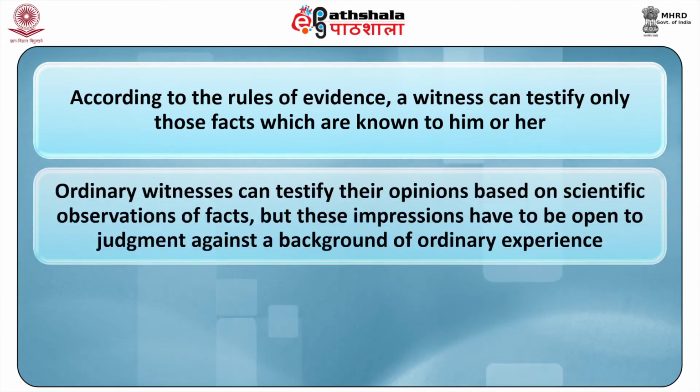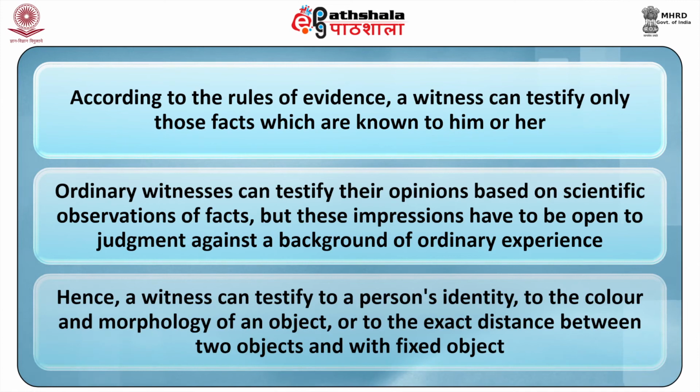An ordinary witness can testify to their opinion based on observations of facts, but these impressions have to be open to judgment against a background of ordinary experience. Hence, a witness can testify to a person's identity, to the color and the morphology of an object, or to the exact distance between two objects and a fixed object.